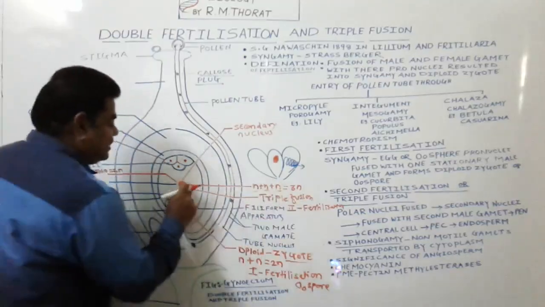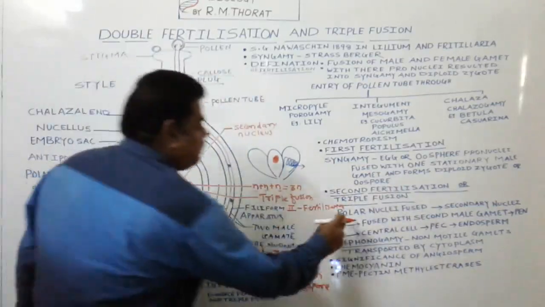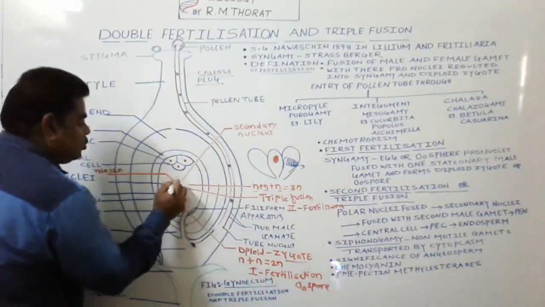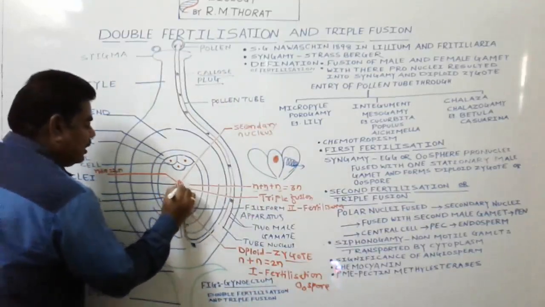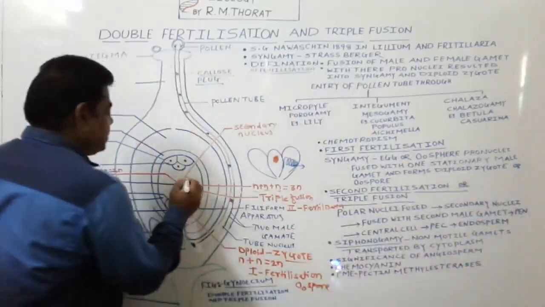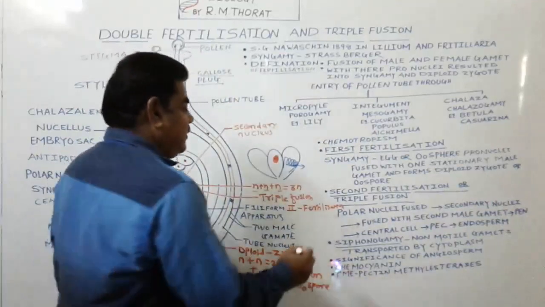And in second fertilization here, triple fusion takes place. Means the polar nuclei fuse. These are two polar nuclei. Two polar nuclei fuse. And when it gets fused, it forms what? Secondary nuclei. Now this structure we call a secondary nucleus.